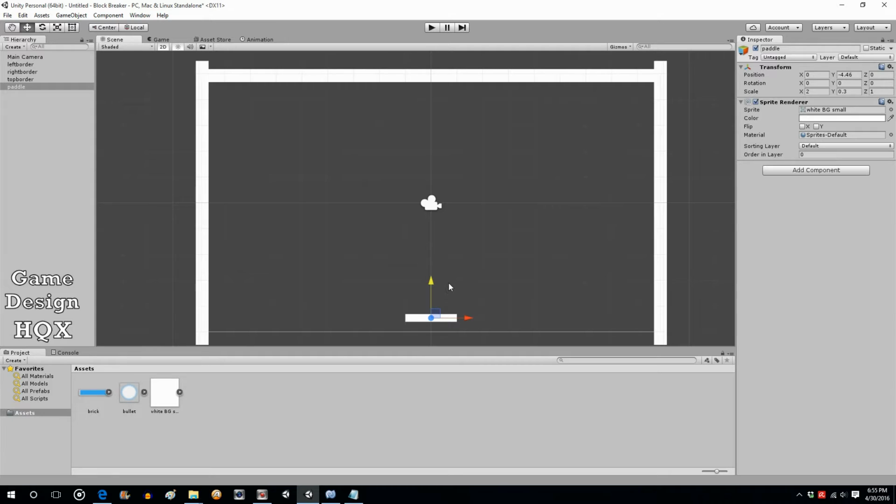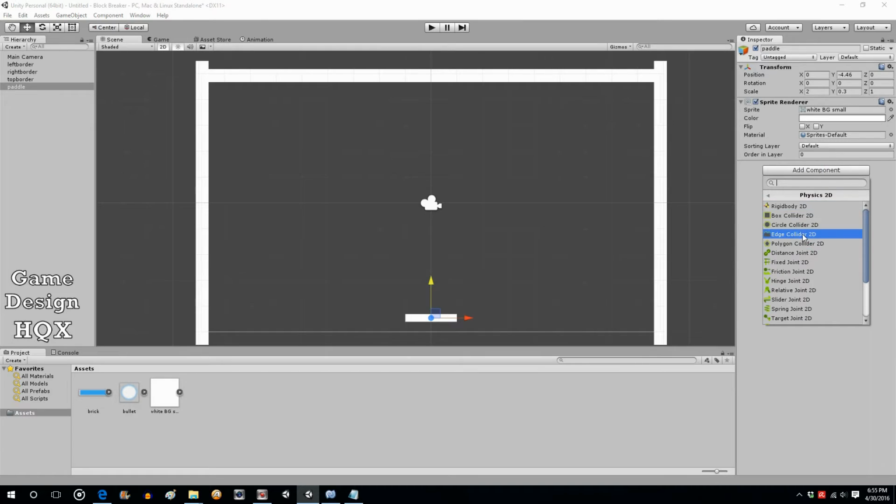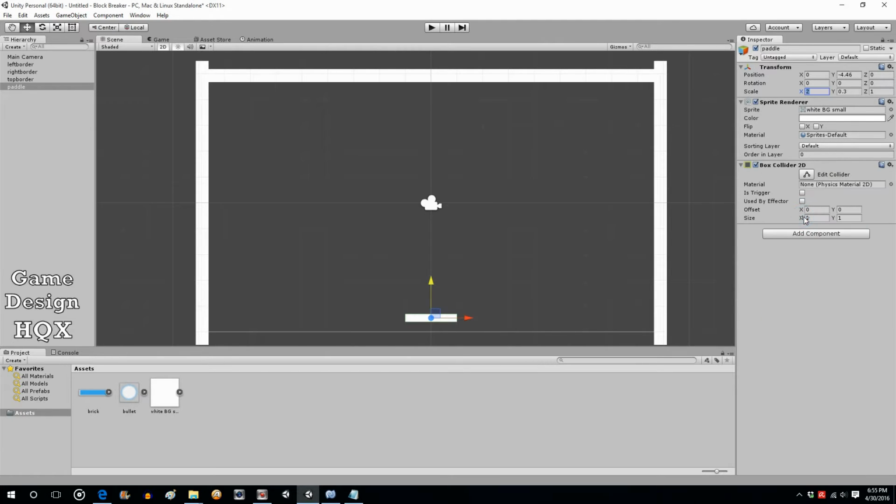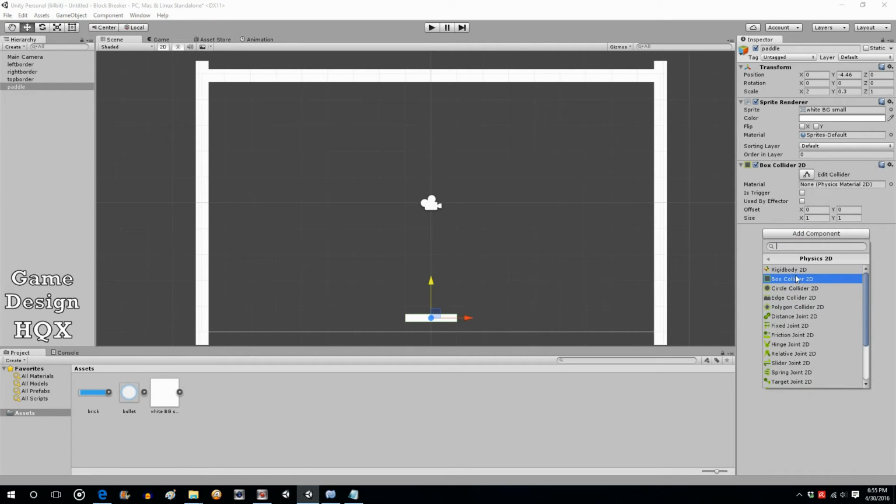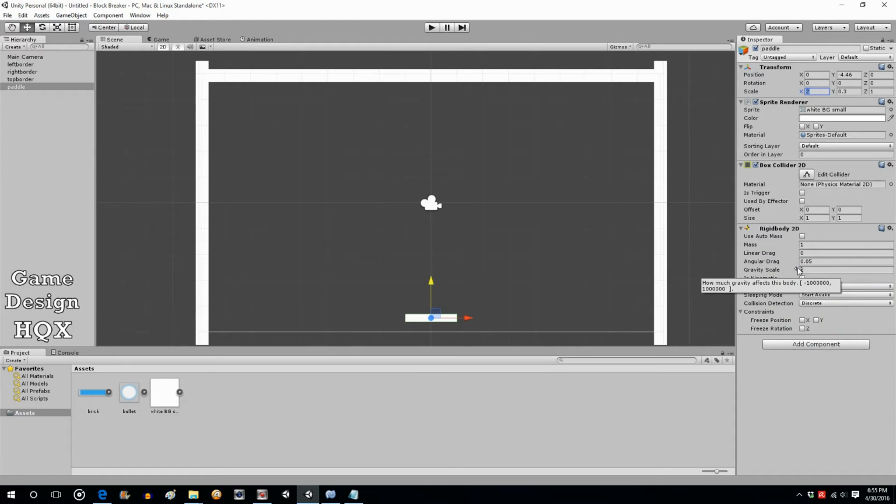Another attribute that is going to be a game balance decision is the speed at which it moves. So let's start by adding the physics 2D box collider just like we did the borders, so that it can detect a collision, but it also needs physics 2D rigid body 2D. And now we can add velocity because you're going to need to move it. For constraints, put a check for freeze rotation Z.